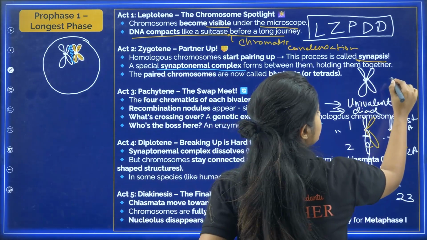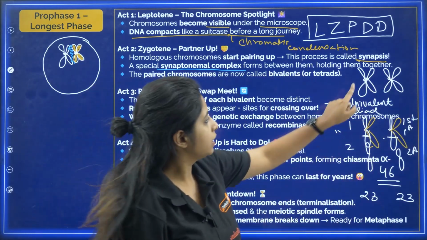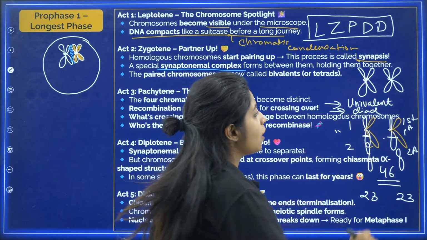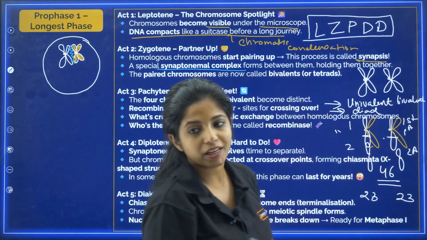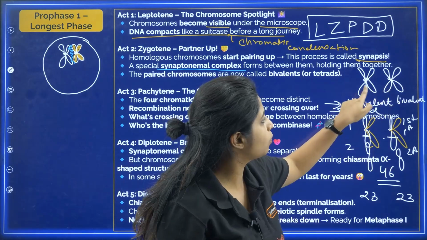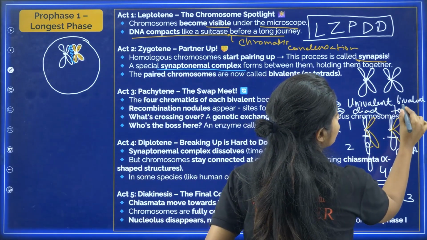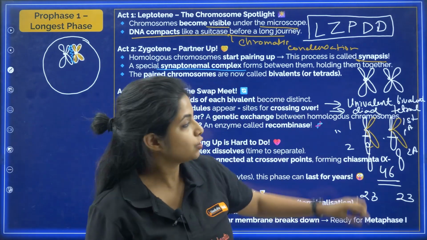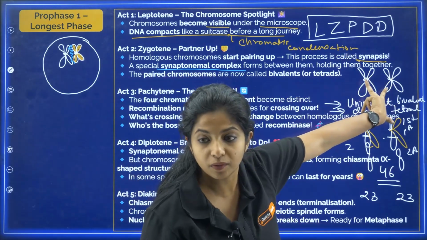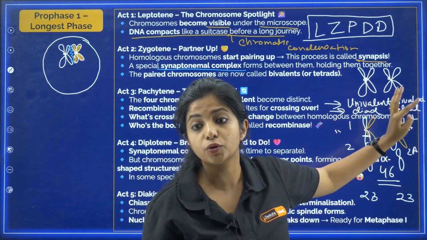Now, if similarly you have one more chromosome like this, my dear children, this and this coming together, you will now call this a bivalent. How many chromatids are there? 1, 2, 3, 4. There are 4 chromatids, so it will be a tetrad. So this was univalent, but now this has become bivalent. And if you count the number of chromatids, it's 4, so it becomes a tetrad.